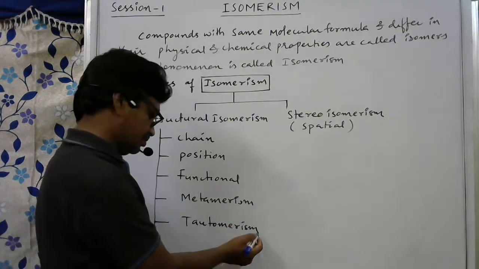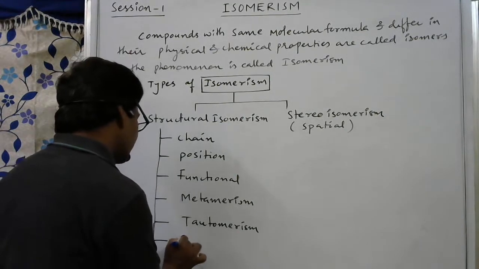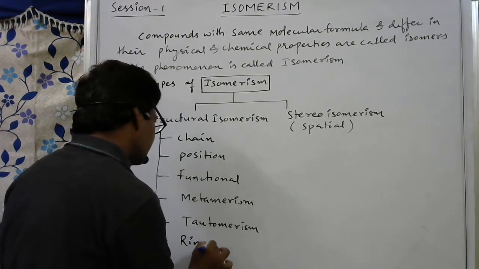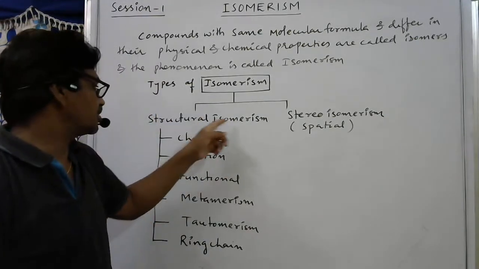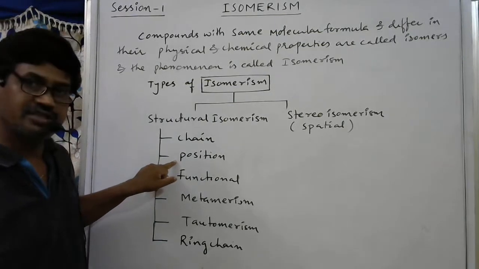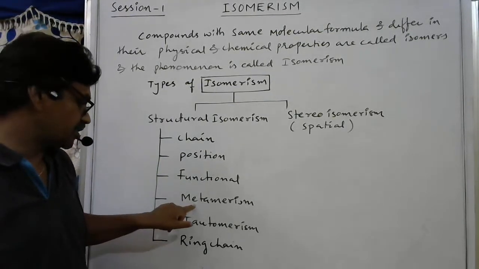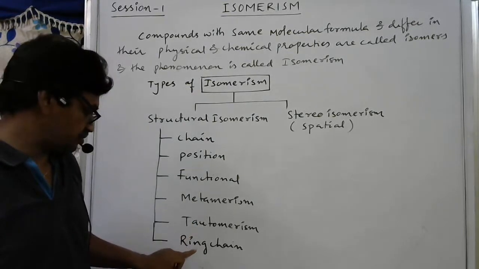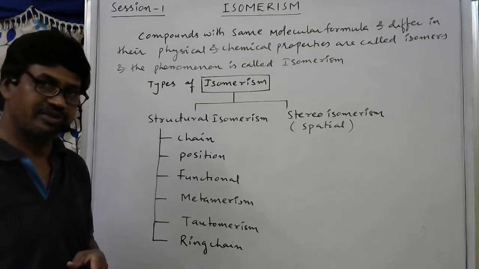Then the next one is ring chain isomerism. First chain isomerism, then position isomerism, functional isomerism, metamerism, tautomerism, then ring chain isomerism. They are the different types of structural isomerism.